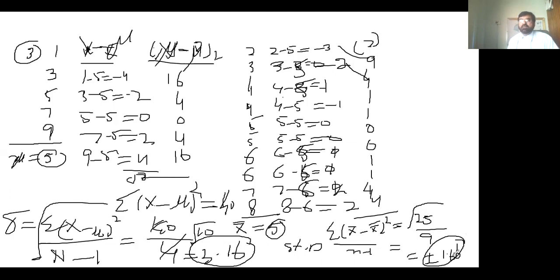So this is the standard deviation, or measure of variability, of the sample means, and you can compare it with plus minus 3.16. There is a big difference between these two.